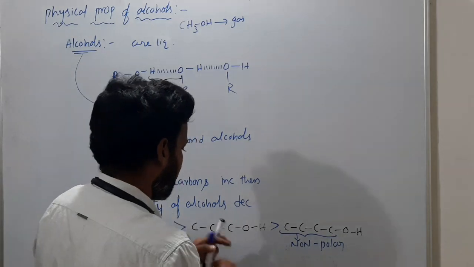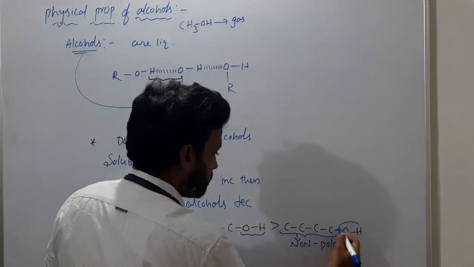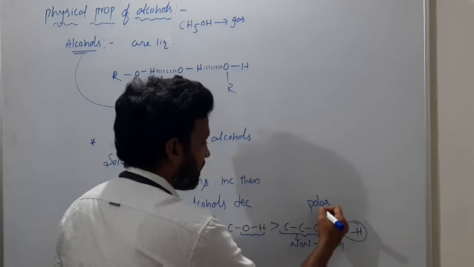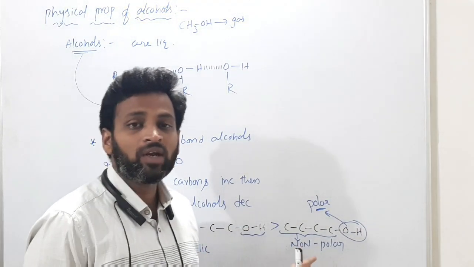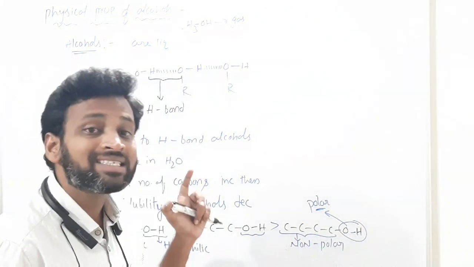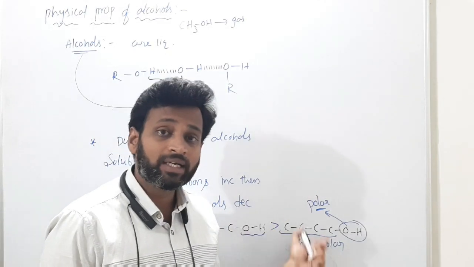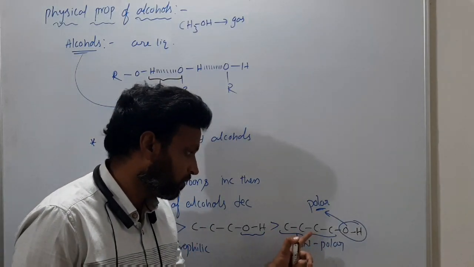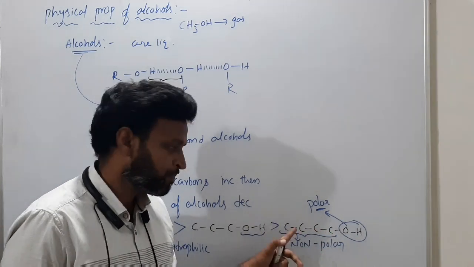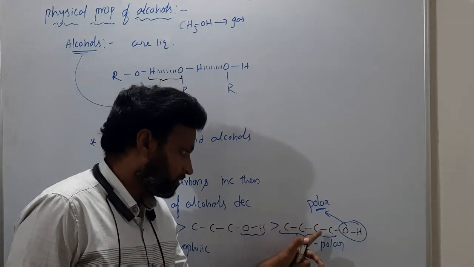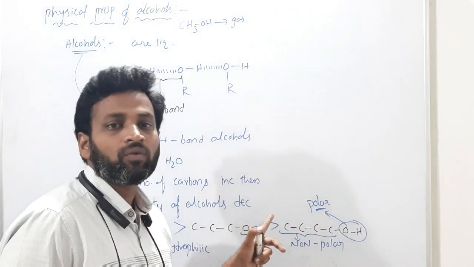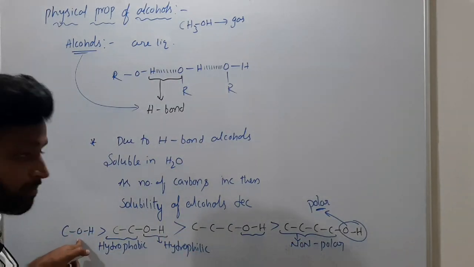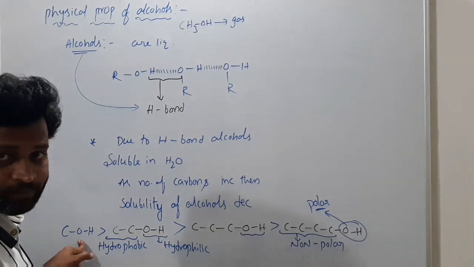This OH bond is polar, it is there everywhere. Even the CO bond is a polar bond. So that's why as the number of carbons increases, solubility in water decreases. As the number of carbons increases, solubility in organic solvents increases. Suppose in benzene, the one that dissolves more is the one with more carbons. So the alcohol with 4 carbons can dissolve in organic solvents more effectively. But coming to the first one, methanol is soluble in water.